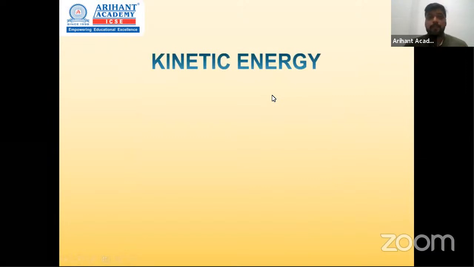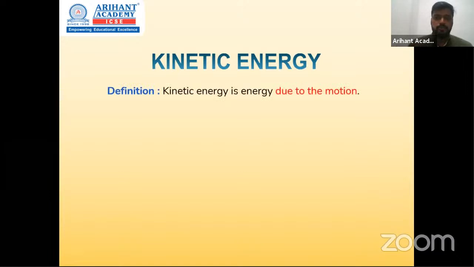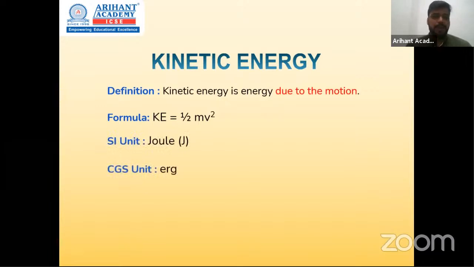Now, the second type of mechanical energy is kinetic energy. The word kinetic refers to motion. So whenever a body is moving, that body possesses kinetic energy. So kinetic energy is the energy of a body due to its motion. The formula for kinetic energy is half mv square, half into mass into velocity square, units are again joule and erg. So these are the two forms which are a very important part of this chapter, potential energy and kinetic energy.